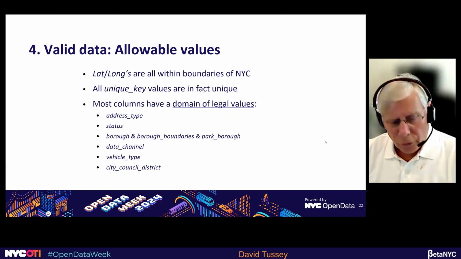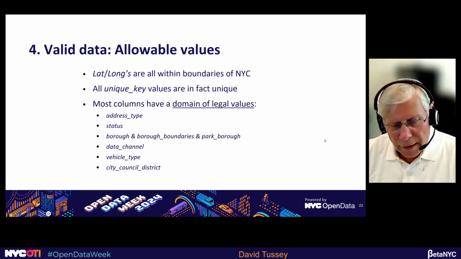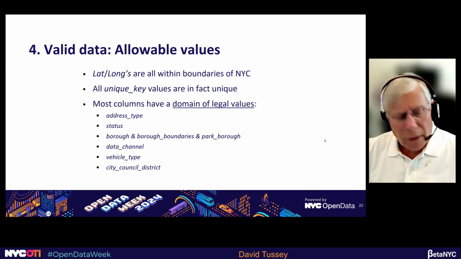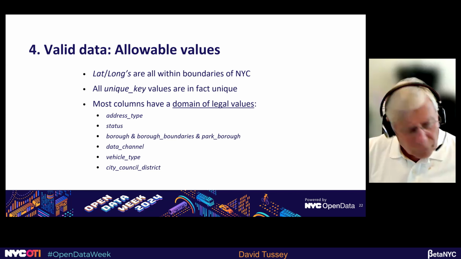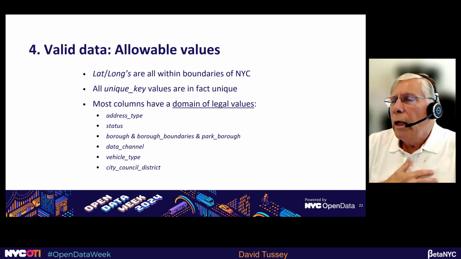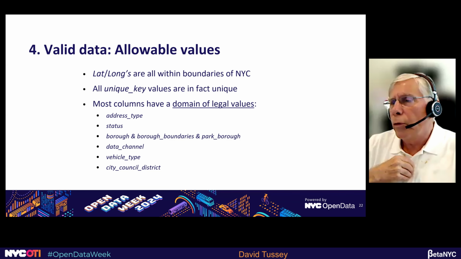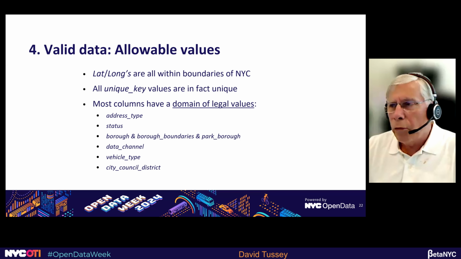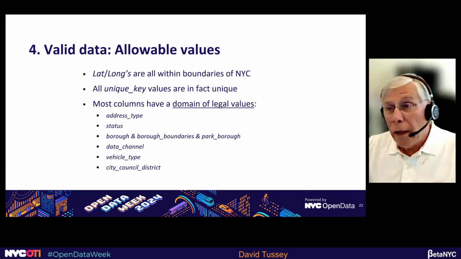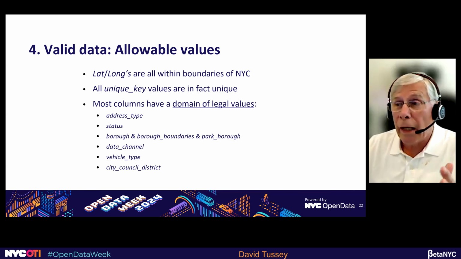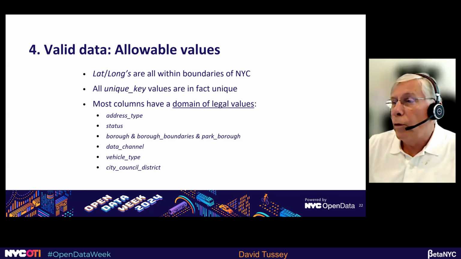However, there is this question of valid data, and we did look at this. Generally, this is good news. The latitudes and longitudes, for example, are all within the north, south, east, west boundaries of New York City. That was pretty easy to check. And none of them are in Connecticut or New Jersey, God forbid. And all the unique keys are in fact unique.